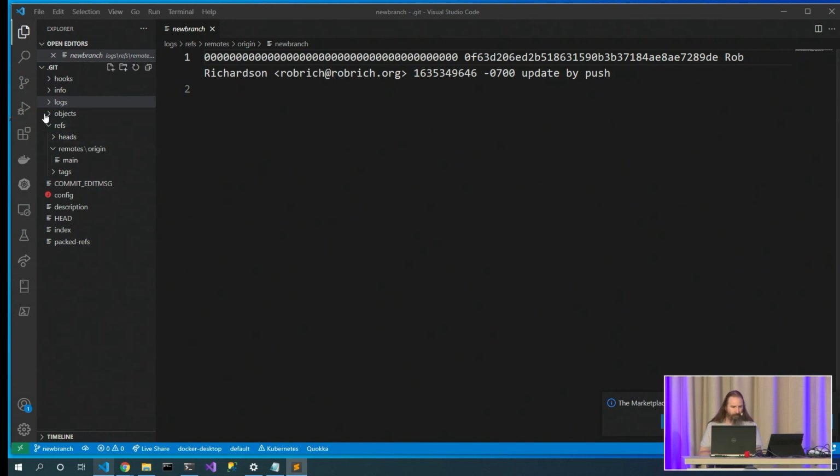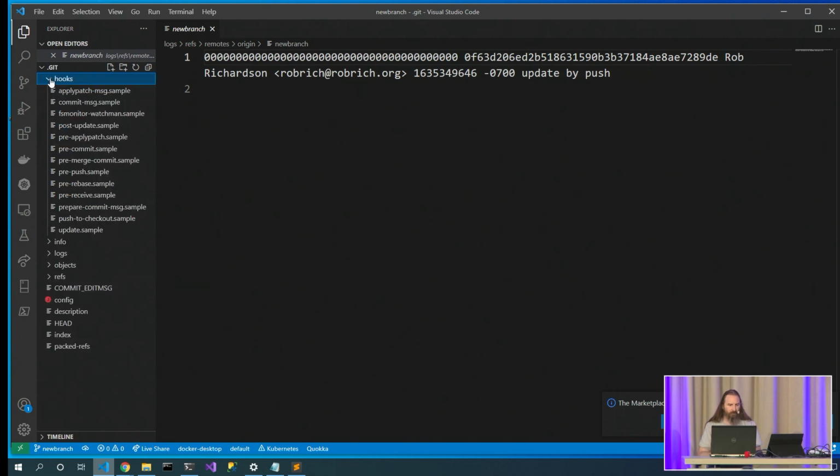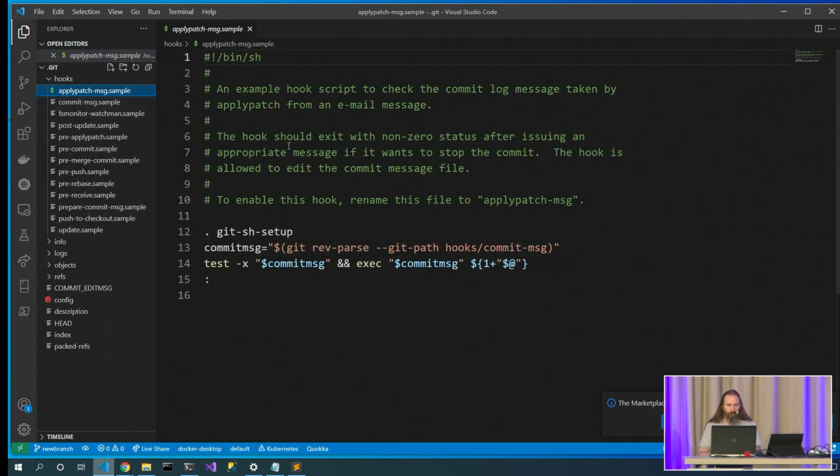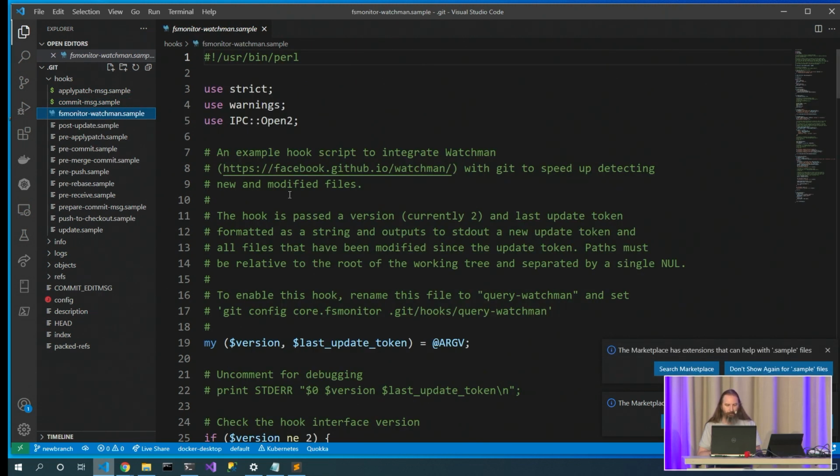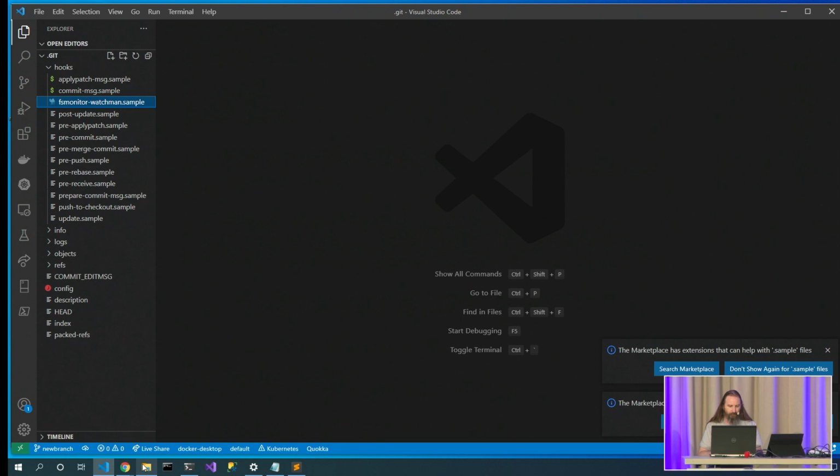Actually, let's jump out of logs and take a look at hooks. Hooks are really interesting. If we open up this hook file, it looks like a shell script. In this case, it ends in .sample, but it is a shell script that can do some interesting things. Looking at another one, this one's a shell script, this one's a shell script. Oh, this one's a Perl script. Right now, they're not doing anything because they end in .sample. And so to get a git hook to take effect, we can just rename it to not have .sample.